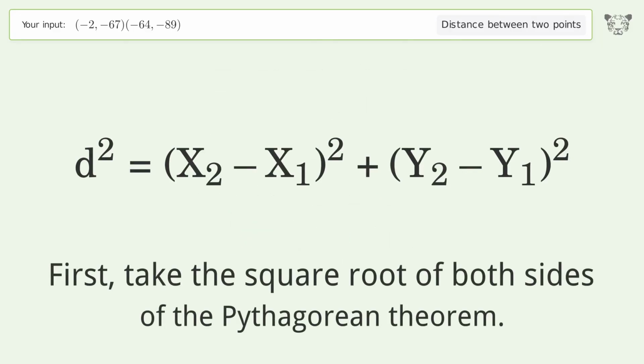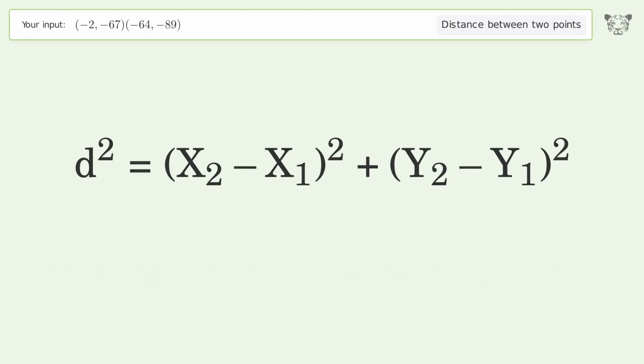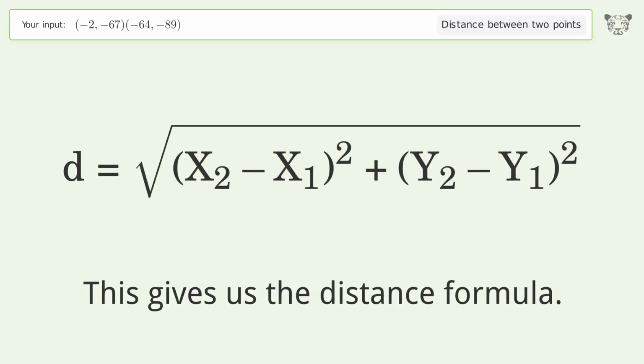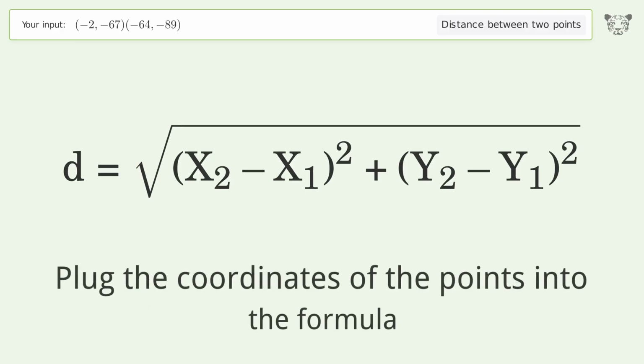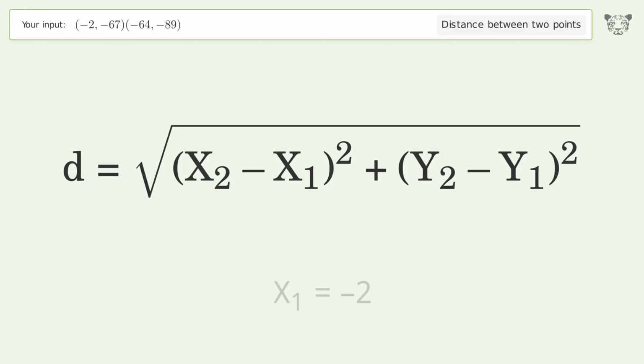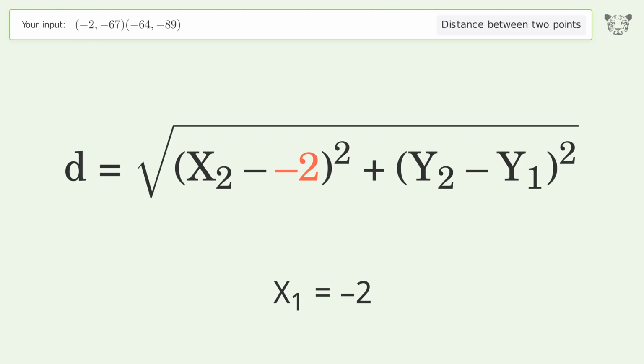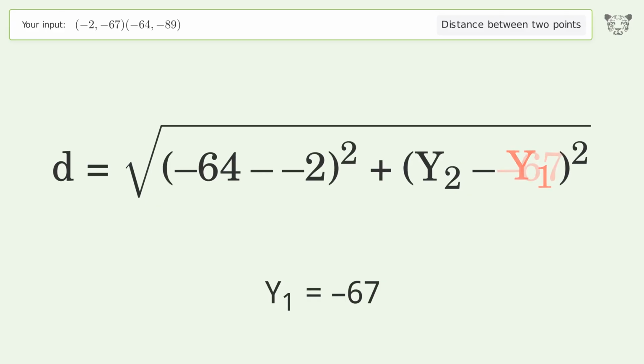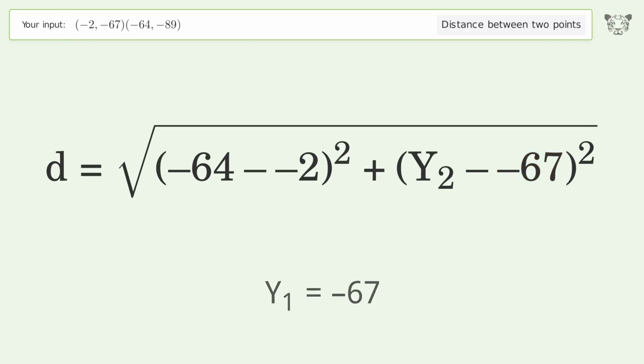First, take the square root of both sides of the Pythagorean theorem. This gives us the distance formula. Plug the coordinates of the points into the formula. x1 equals -2. x2 equals -64. y1 equals -67. y2 equals -89.